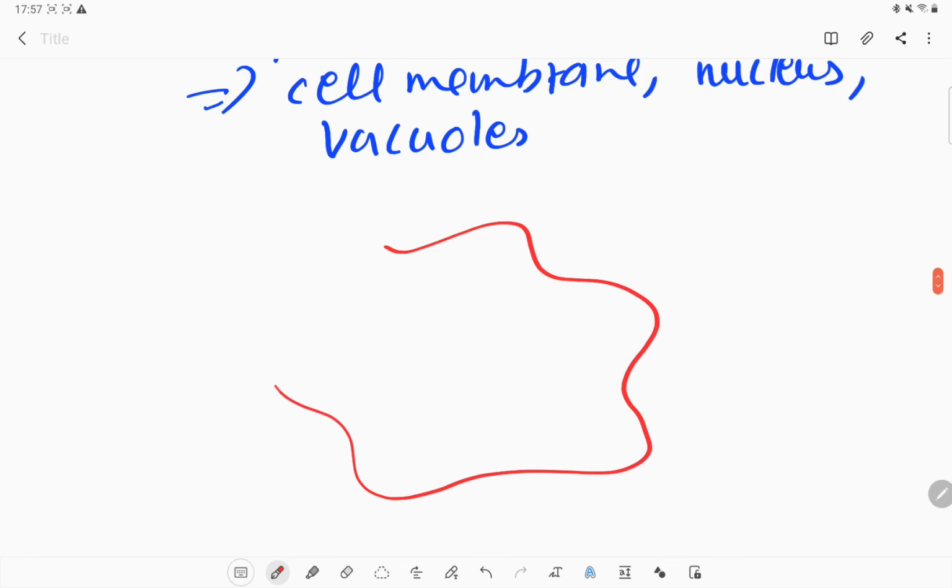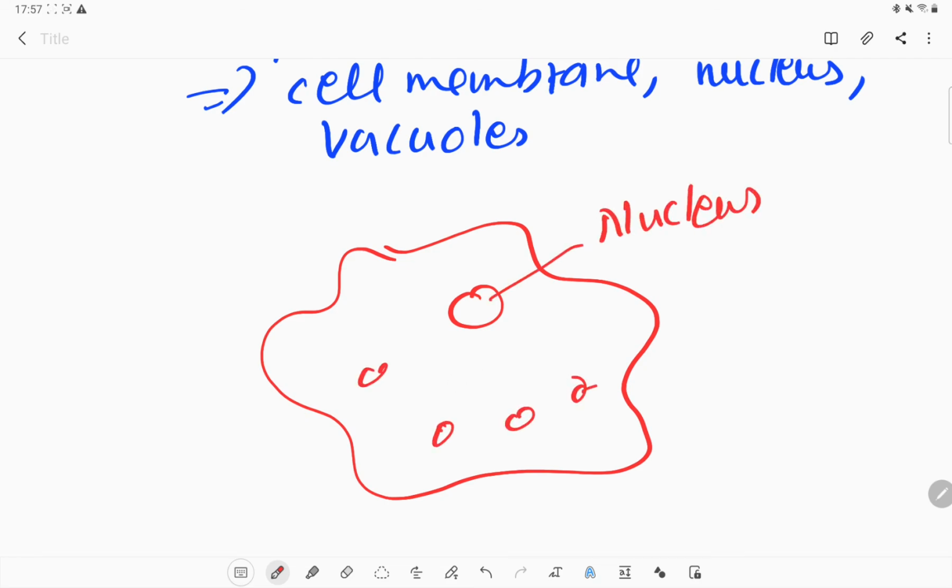It does not have any fixed shape of its body. This is the nucleus. These are the vacuoles which are present, and this is the food particle which the amoeba needs to digest.